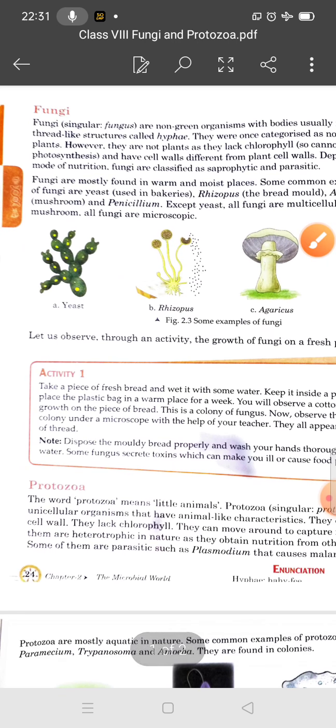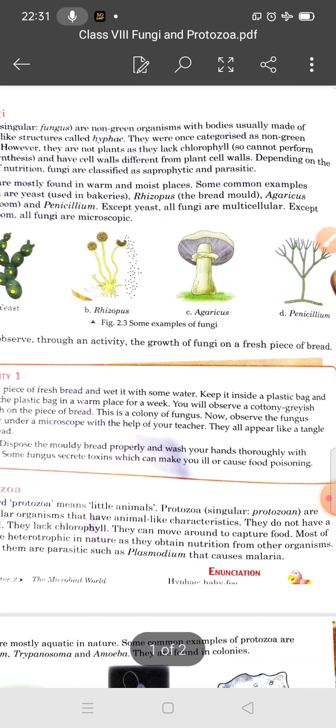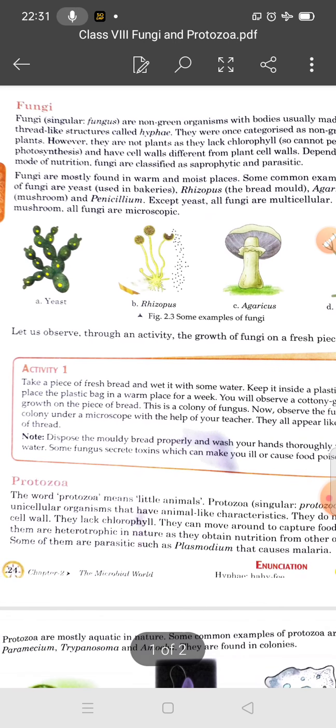So let us observe through an activity the growth of fungi on a fresh piece of bread. Take a piece of fresh bread and wet it with some water. Keep it inside a plastic bag and place the plastic bag in a warm place for a week. You will observe a cottony greenish growth on the piece of bread. What is this? This is a colony of fungus.